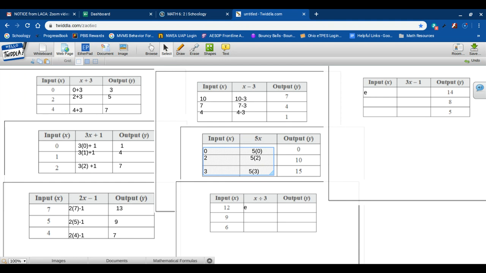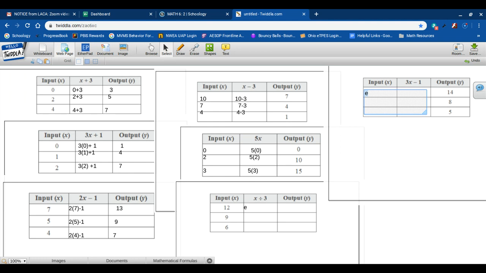All right, let's try this one over here. It's a little more complex. So I've got 3x minus 1, and I've got my outputs, but I don't have inputs. So I can kind of reverse it and use inverse operations. So instead of doing 3 times x minus 1, I'm going to work backwards. So the first thing I'm going to do is add the 1 to each of those, and then I'm going to divide by the 3.